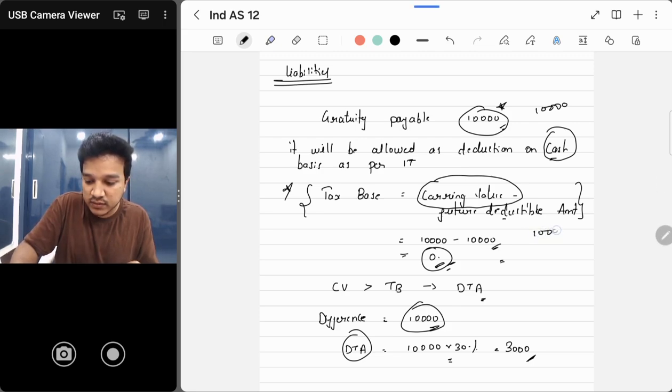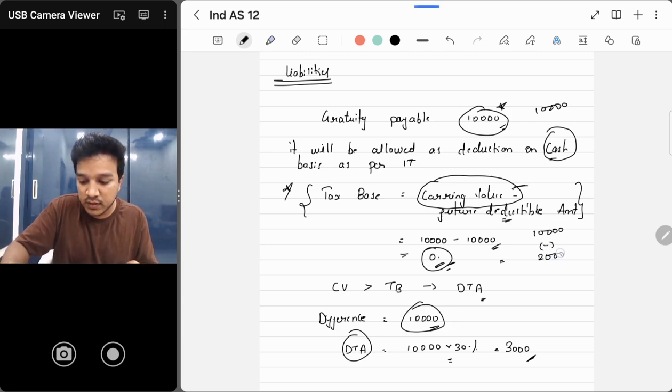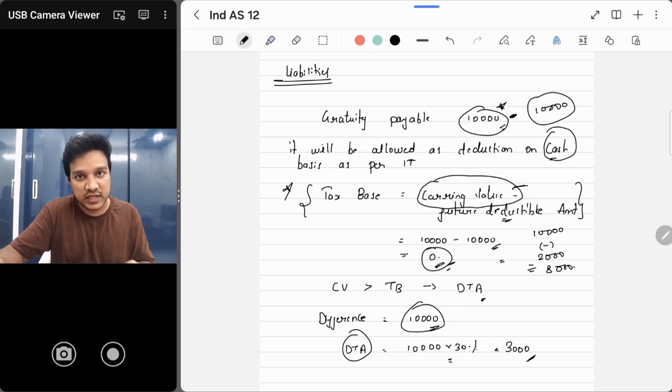So carrying value is 10,000 minus future deductible amount, how much? 2,000. ठीक है. टैक्स बेस कितना आ रहा? 8,000 आ रहा, ठीक है. So here as per books carrying value is 10,000, right? This is 10,000 as per books and tax base is 8,000.